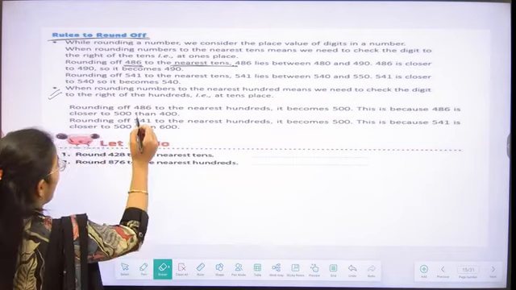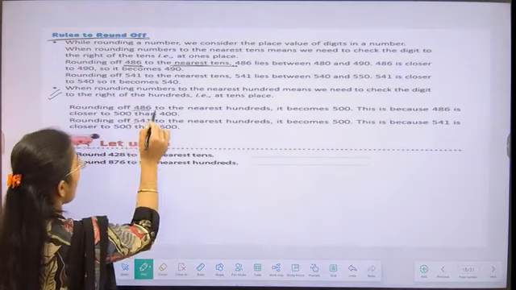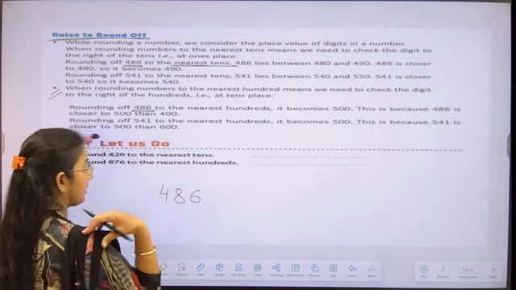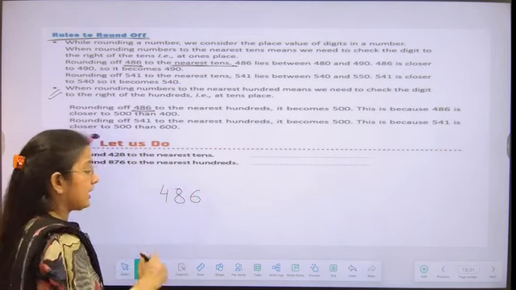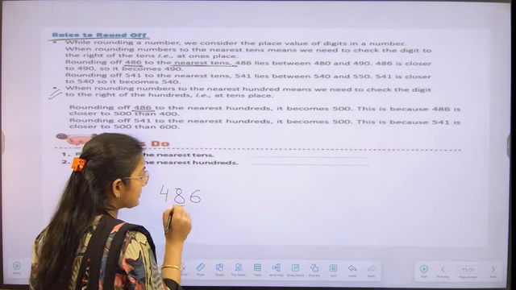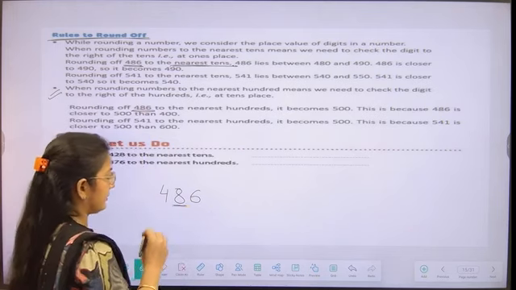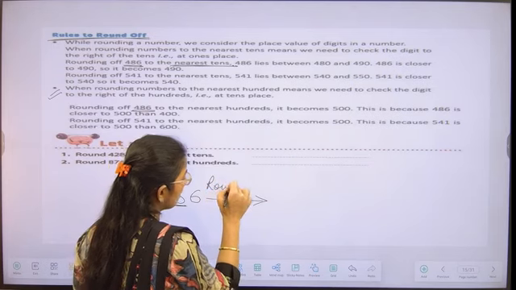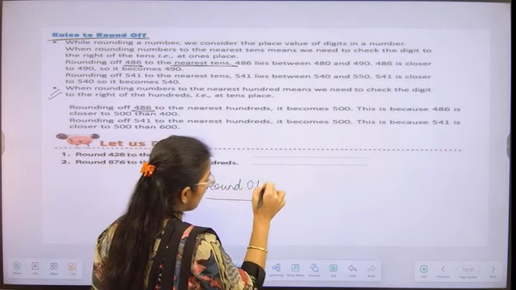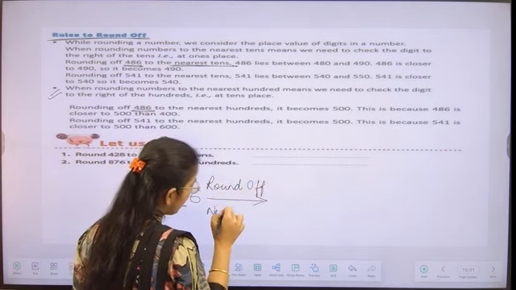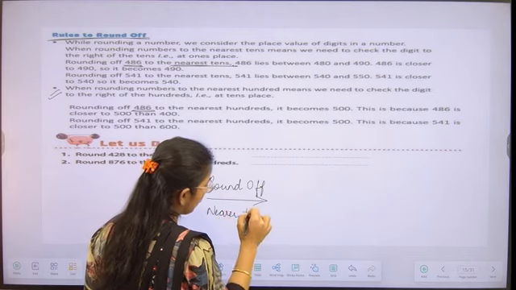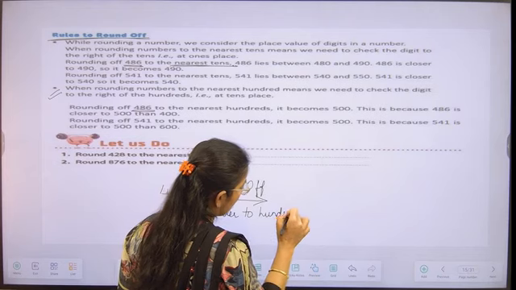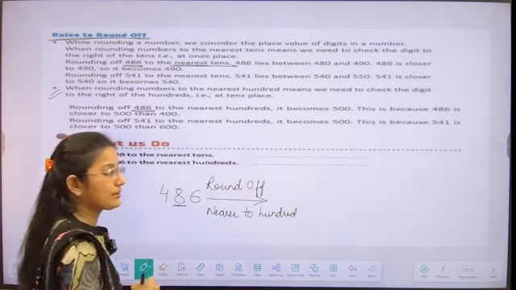Let's say we are having a number 486 with us. Its tens place value is 8, student. So we are going to round off nearer to its 100 place value.